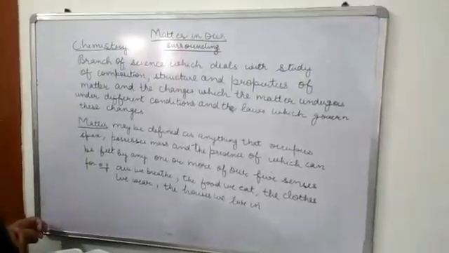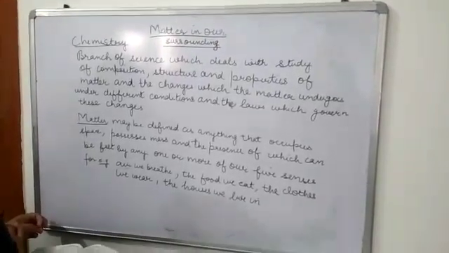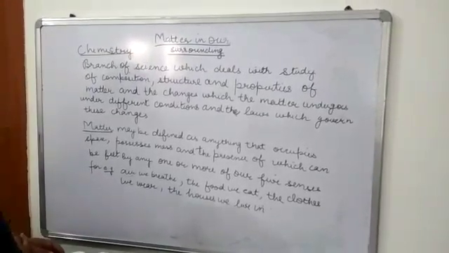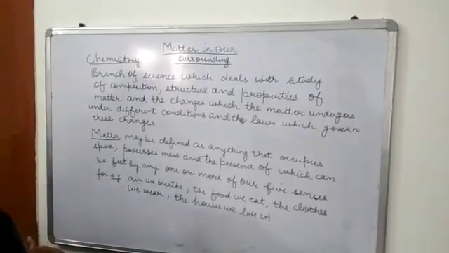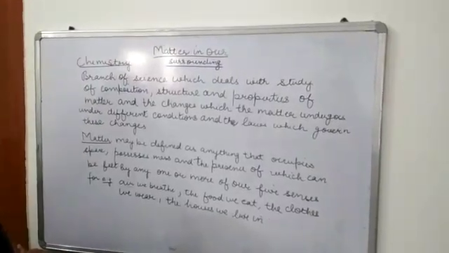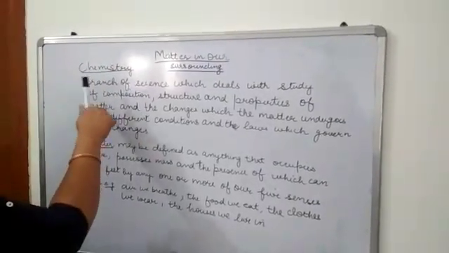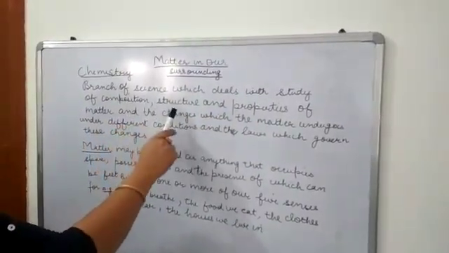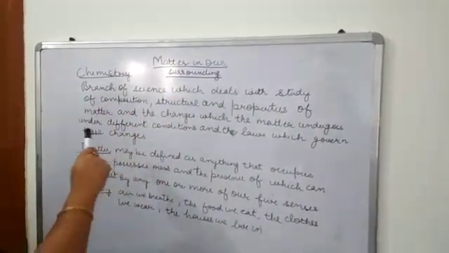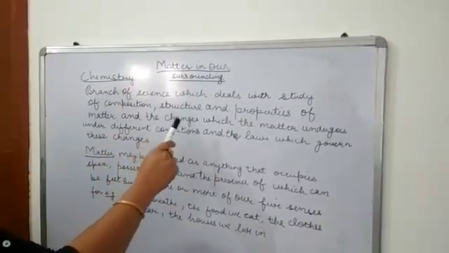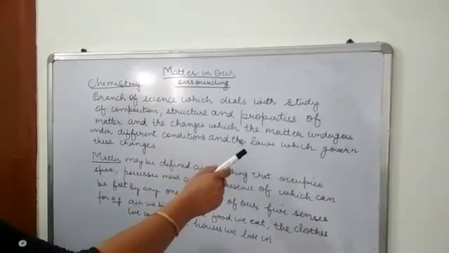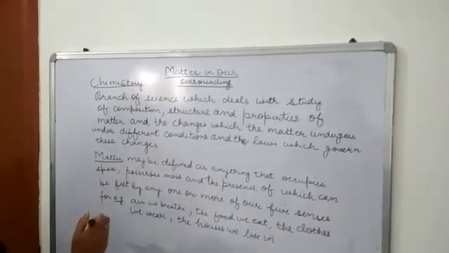Good morning students. Today I am going to teach you the first chapter of chemistry, that is Matter in Our Surroundings. Now, first to begin with the term chemistry. Chemistry is a branch of science which deals with the study of composition, structure and properties of matter and the changes which the matter undergoes under different conditions and the laws which govern these changes.